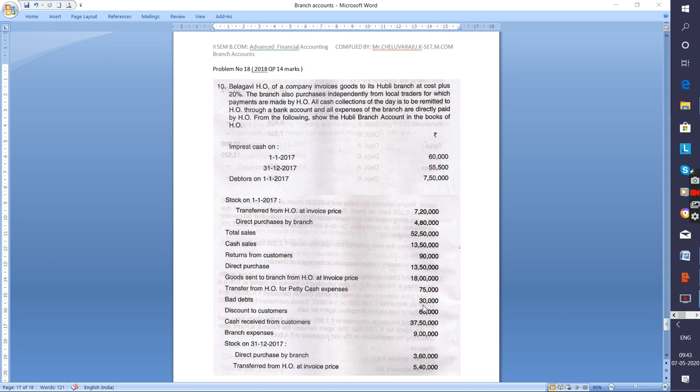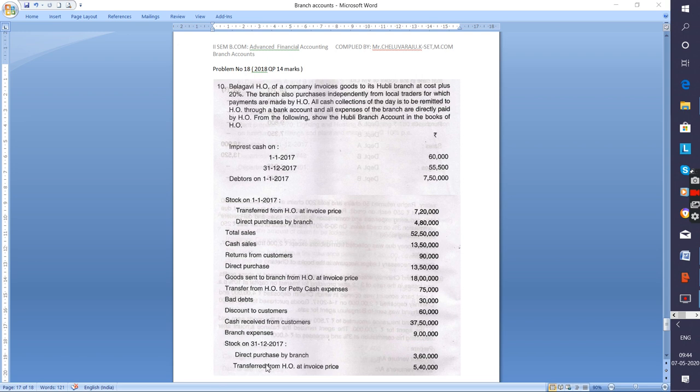Bad debts, credit side of the debtors account. Discount to customers, it is discount allowed, credit side of the debtors account. Cash received from customers, it is a collection from debtors, credit side of the debtors account. Meanwhile, again this will be recorded under the credit side of the branch account also, by bank account. Next, branch expenses 9 lakh, that is written under the debit side of the branch account.